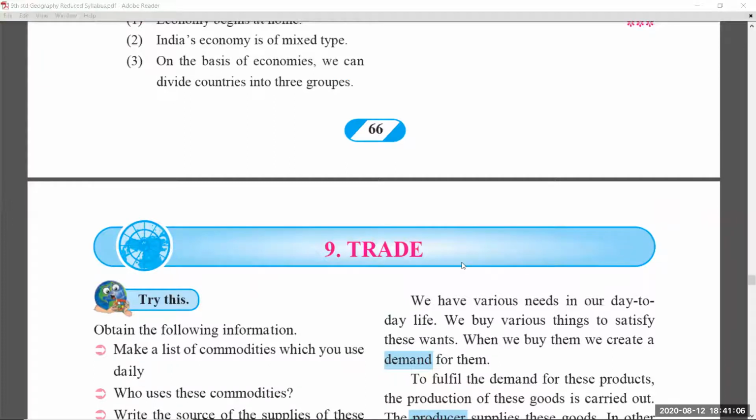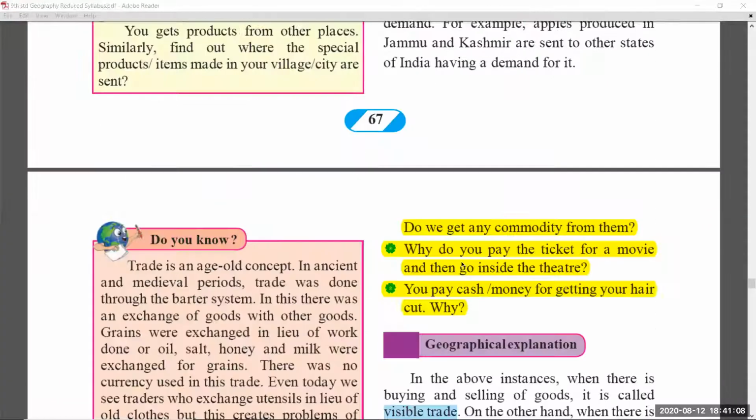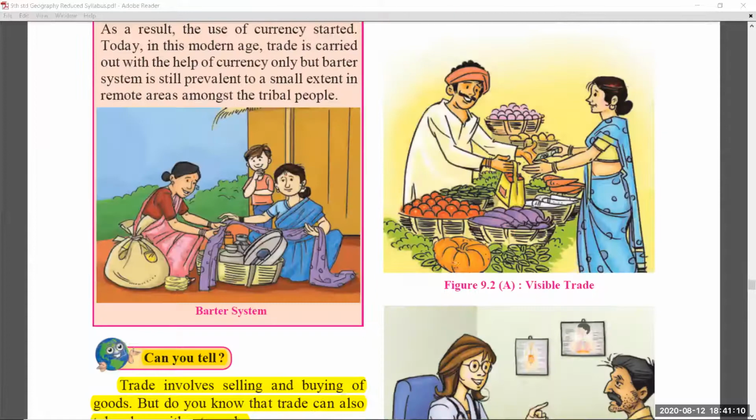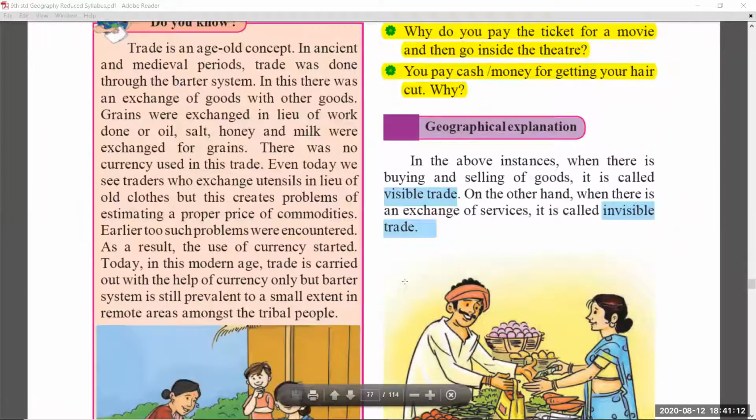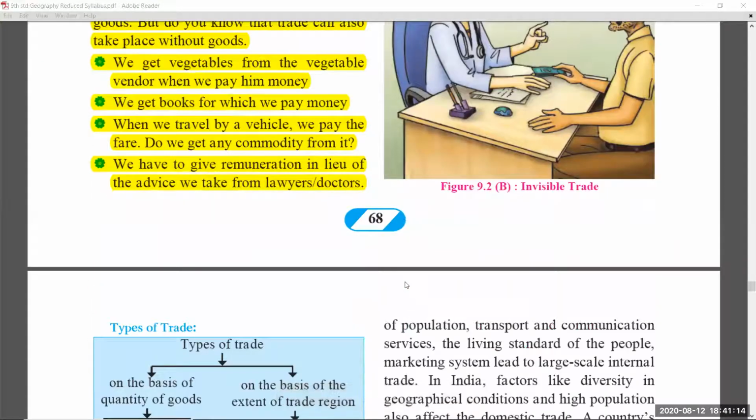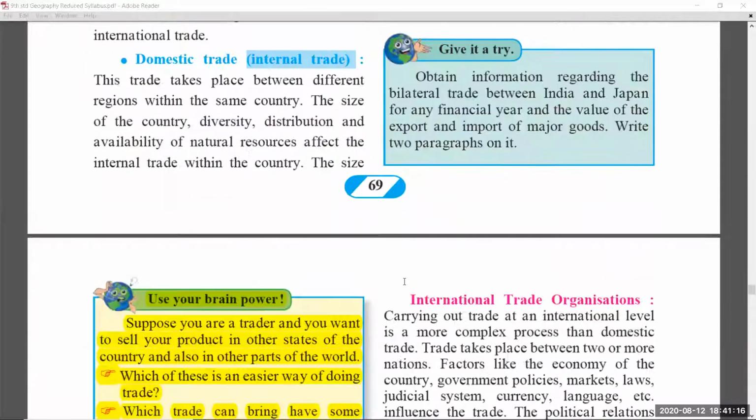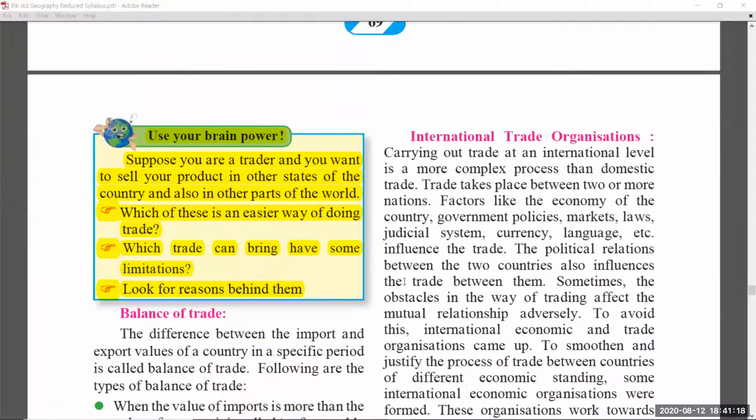Coming to chapter number 9, that is trade. In this, we see can you tell and its continuation in page number 68 was removed. Page number 69 as it is. In page number 70, use your brain power. This topic again removed.